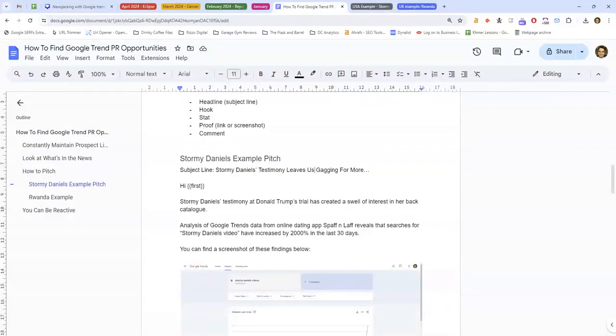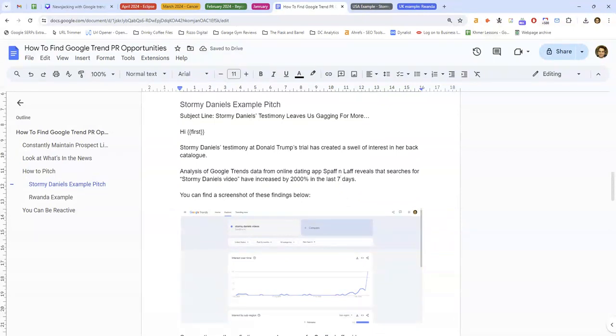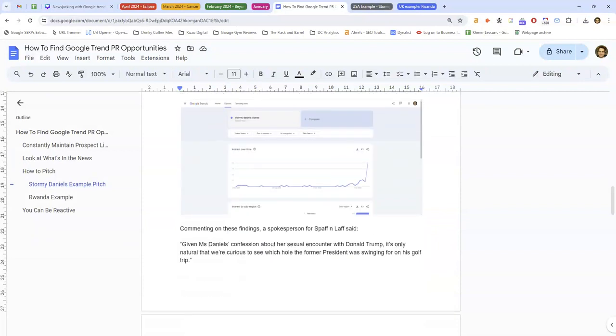So it's: Hi, first. Stormy Daniels' testimony at Donald Trump's trial has created a swell of interest in our back catalogue. Analysis of Google Trends data from online dating app Spaff and Laugh, I just made that up, reveals that searches for Stormy Daniels' video have increased by 2,000% in the last, I think it's more like 7 days. You can find a screenshot of these findings below. That's the Google Trends thing. Remember in previous stories, that screenshot was in the story, so that sort of does the journalist's job for them.